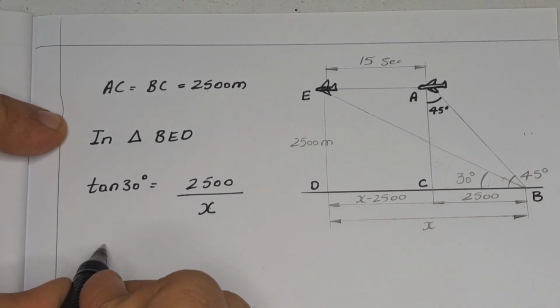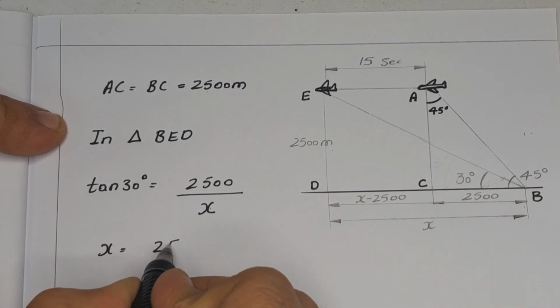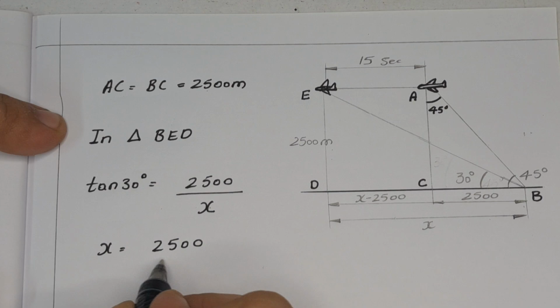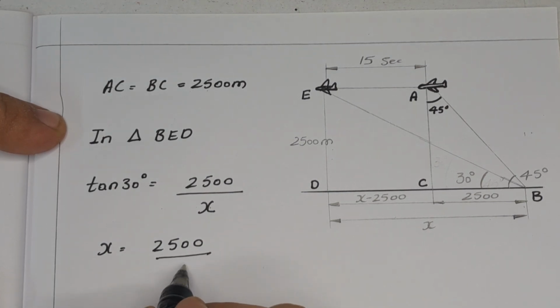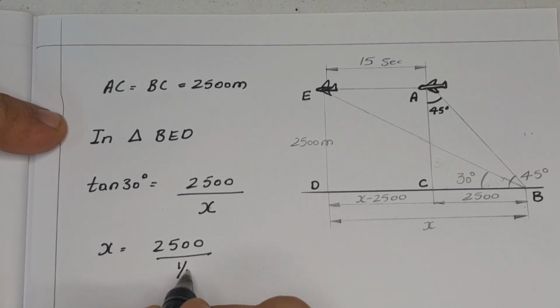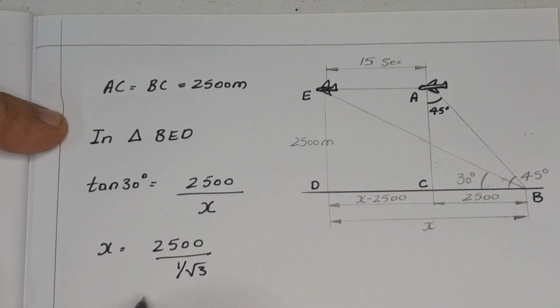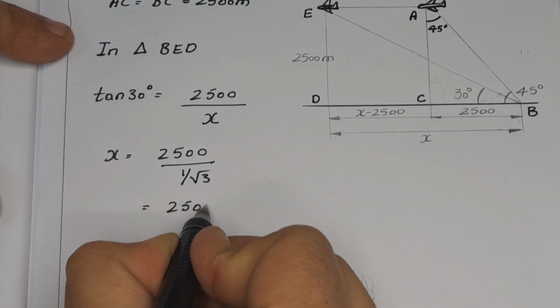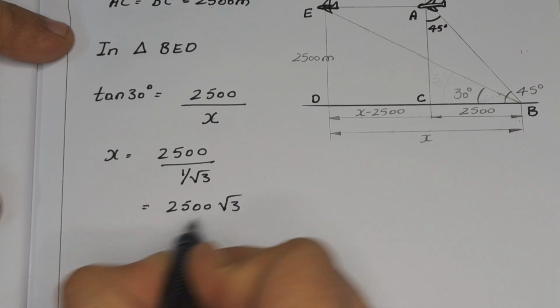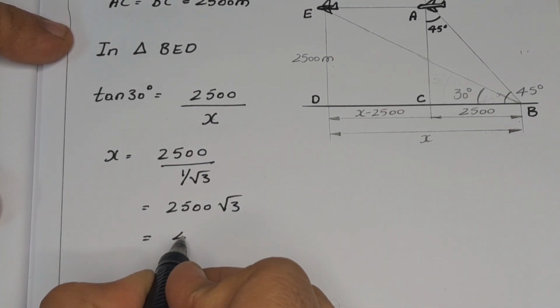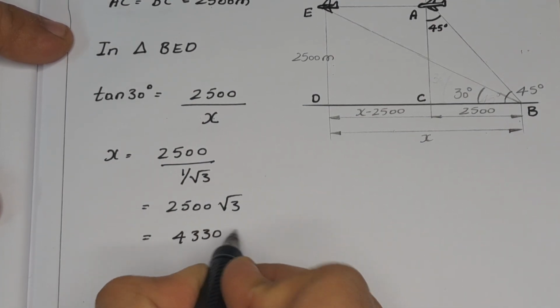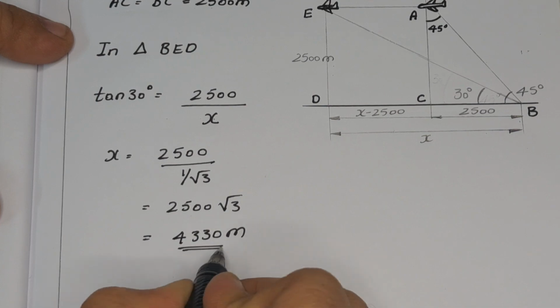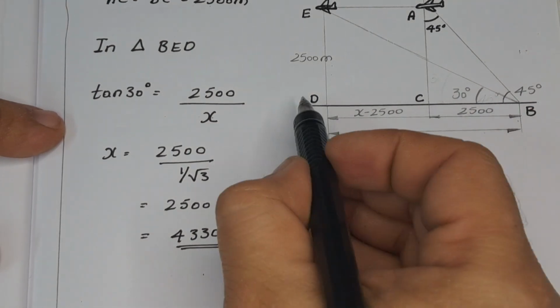So x is equal to 2500 divided by tan 30, that is 1 by root 3. So this is nothing but 2500 into root 3, which is approximately equal to 4330 meters. So this is the total distance traveled by the plane.